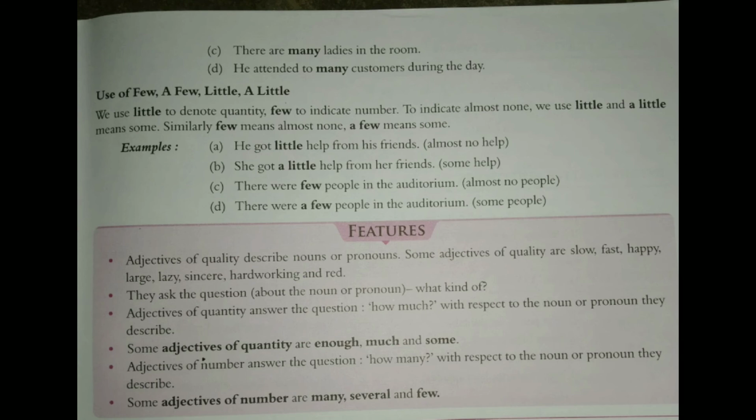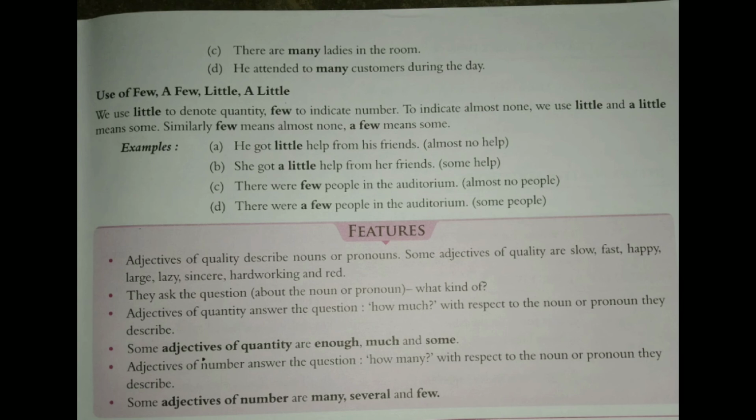Little denotes quantity and few denotes number. To indicate almost none, we use little, and a little means some. Similarly, few means almost none. A few means some. So when we add a before little or few, it means some.